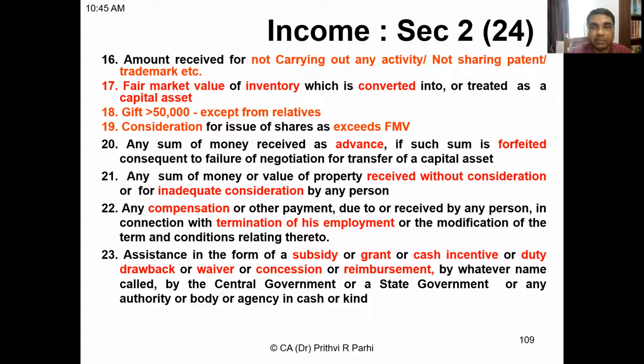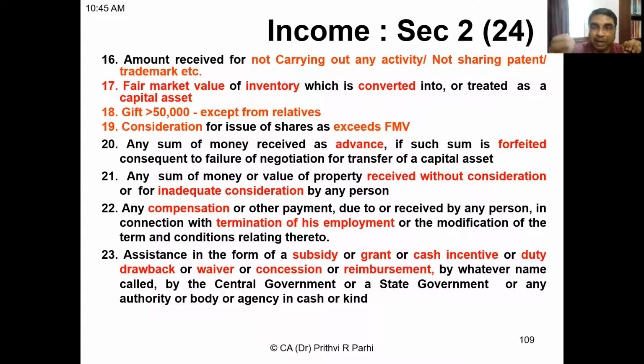So sometimes subsidy, grant, cash incentives, these types of assistance are provided by the government or some other authorities, maybe the central government, sometimes a state government, or any specific authority. They provide this kind of assistance in the form of subsidy, grant, cash incentive, or duty drawback.